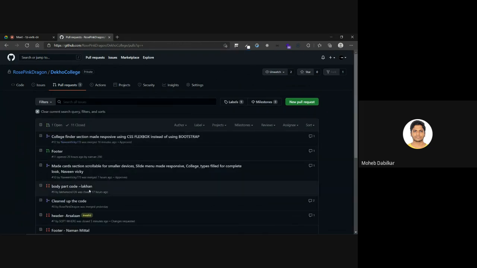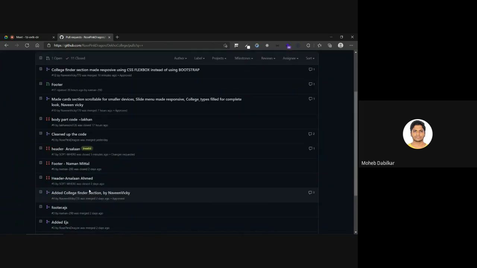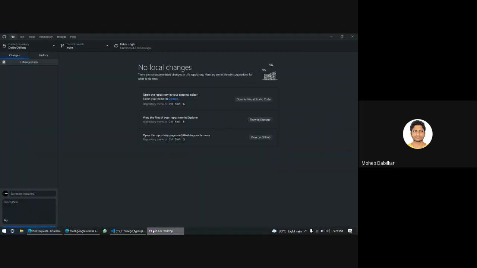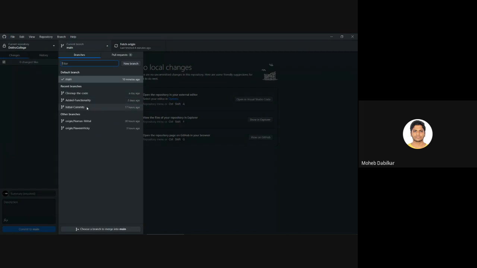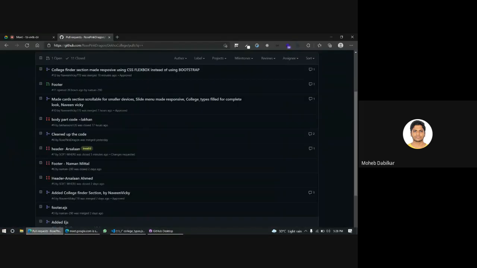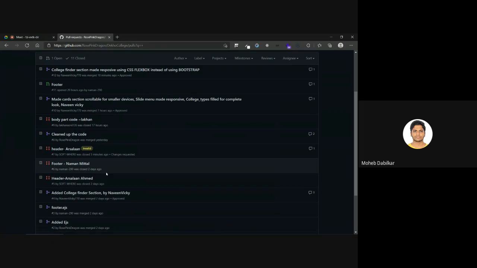Body part code header. I rejected a pull request because it was from one of the branches which I had already closed. So which branch was it? I don't remember. Initial commits, I guess, added functionality. It was one of my own branches only.